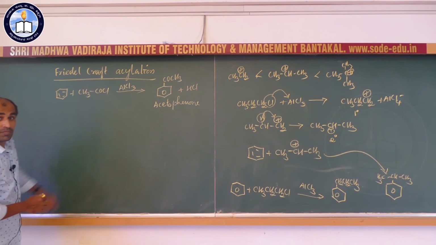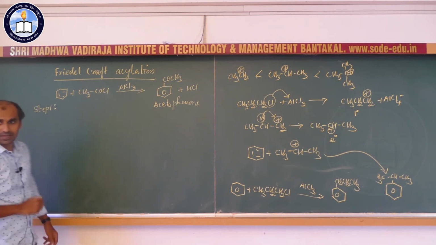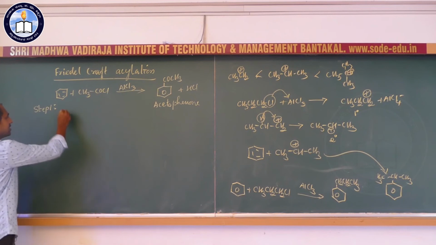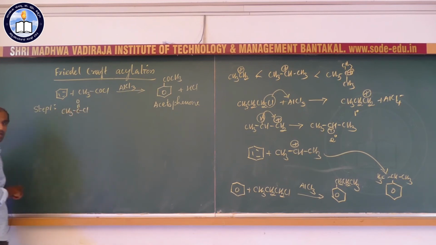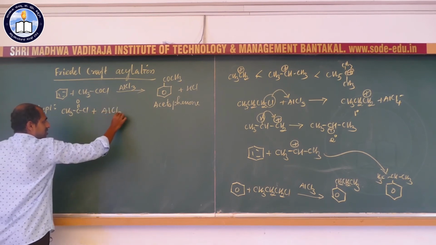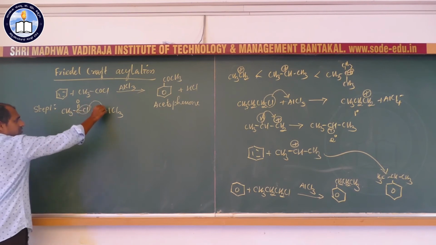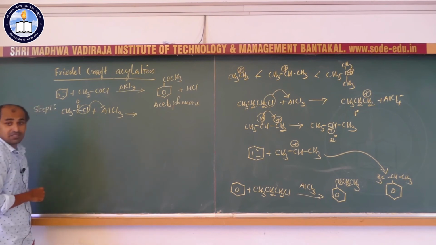So how does the mechanism go? The first step is generation of the electrophile, very similar to Friedel-Crafts alkylation reaction. CH3COCl, called acetyl chloride or acyl chloride, reacts with Lewis acid. The bond pair of electrons along with the chlorine is given to aluminum chloride because it is electron deficient.